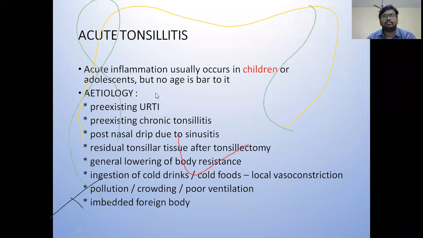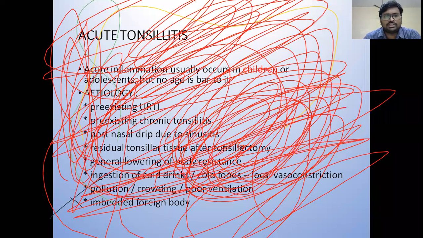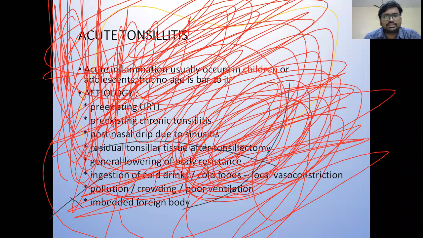So this acute tonsillitis is nothing but acute inflammation of the tonsil. It is most commonly seen in the children or adolescent age group. The most common etiology is pre-existing